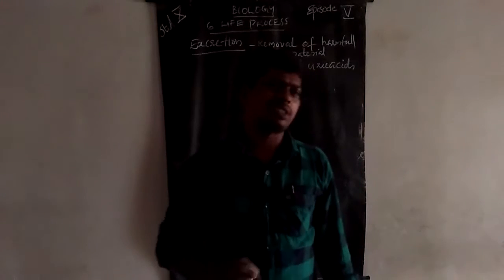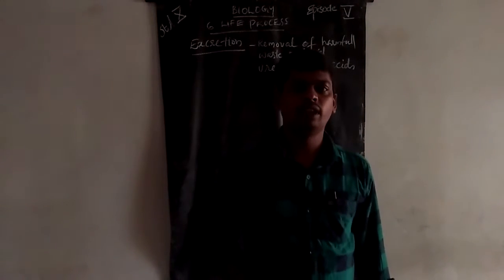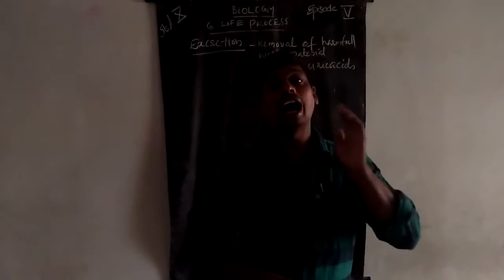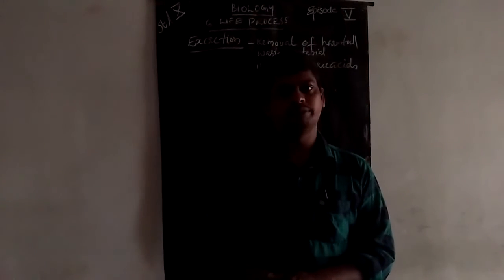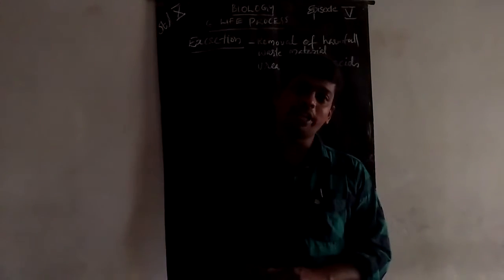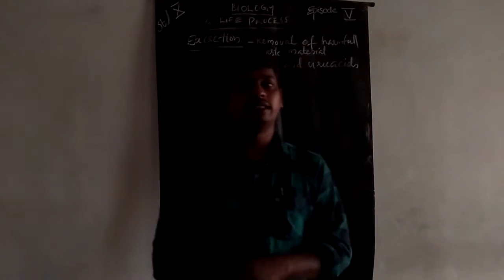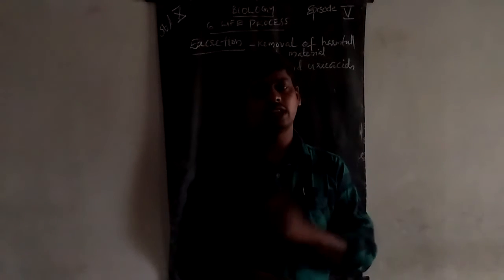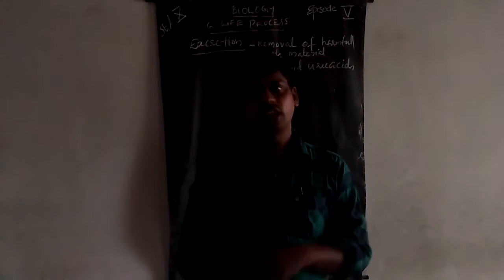Some organisms excrete ammonia. Such organisms are mainly aquatic animals, for example fish. Fishes excrete ammonia. That means all aquatic organisms excrete ammonia. Otherwise, the remaining organisms, land or terrestrial organisms, excrete urea and uric acid.